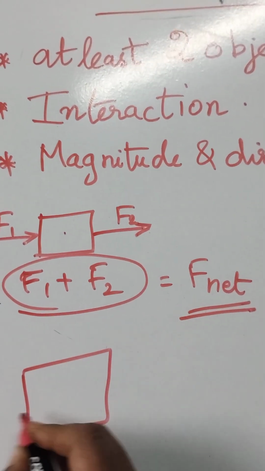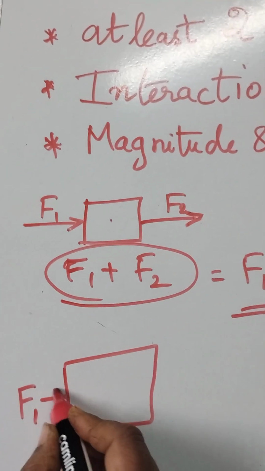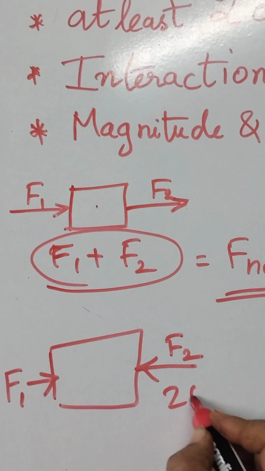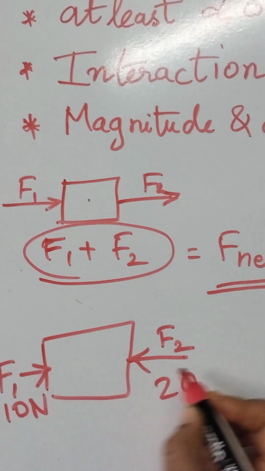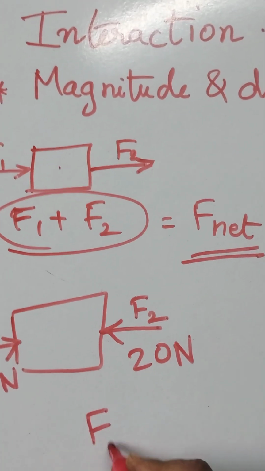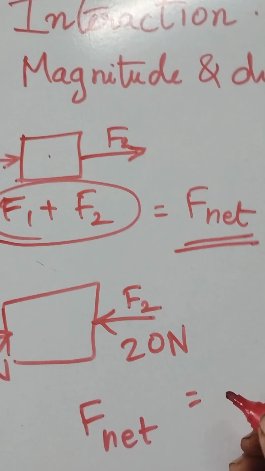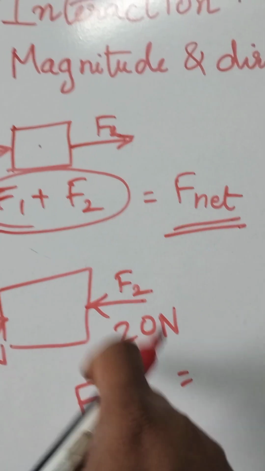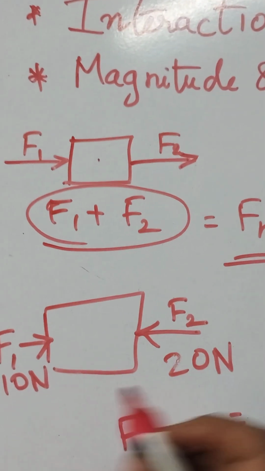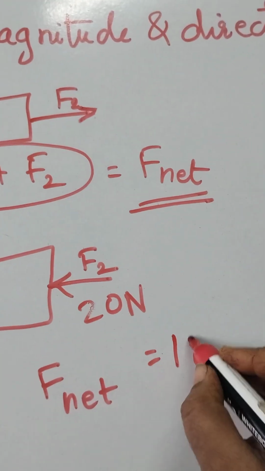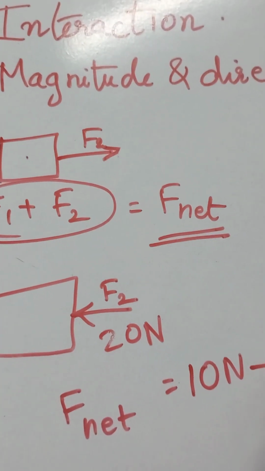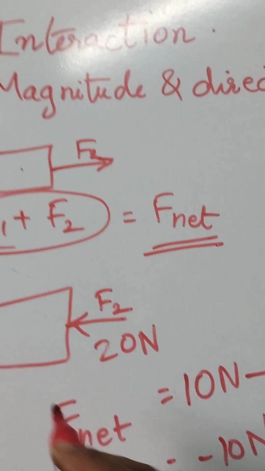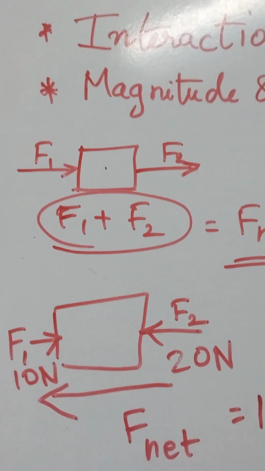Suppose the two forces are acting in opposite directions, F1 is pushing this side and F2 is pushing the other side, maybe this is 20 and this is 10 Newton. Then the net force will be the difference between the two forces, because it is a vector quantity, it has direction. According to the direction of the force, if the right side is positive, then it is 10 Newton and this will be minus 20 Newton. So it will be minus 10 Newton. That means the object will move in this direction.